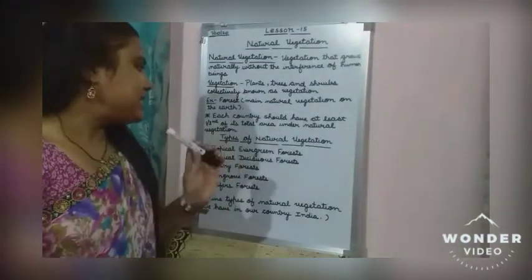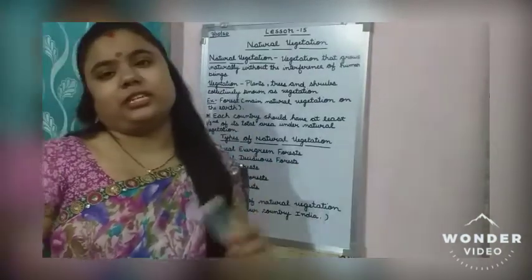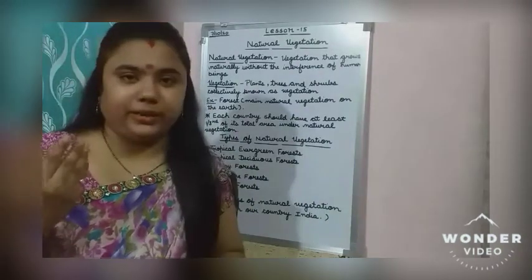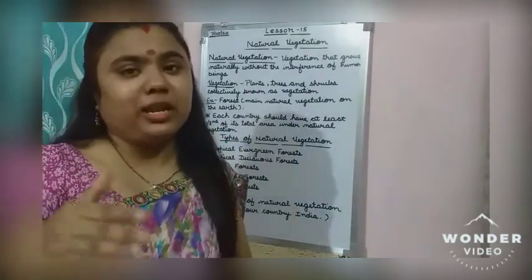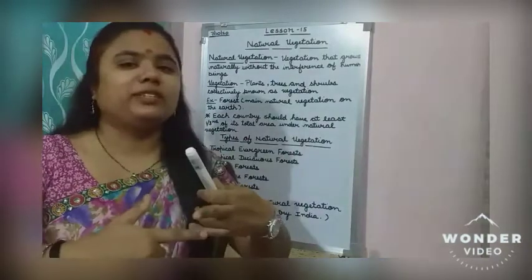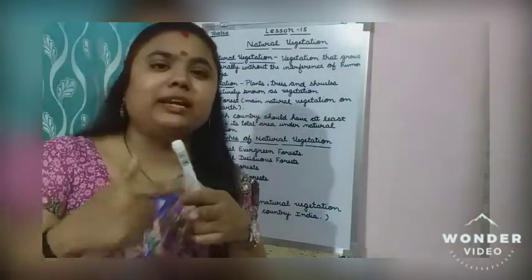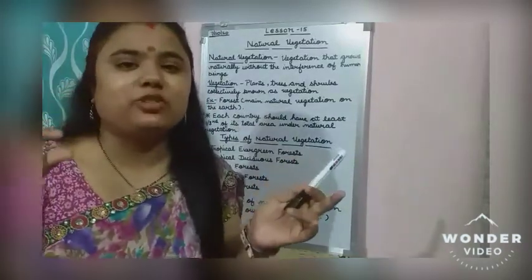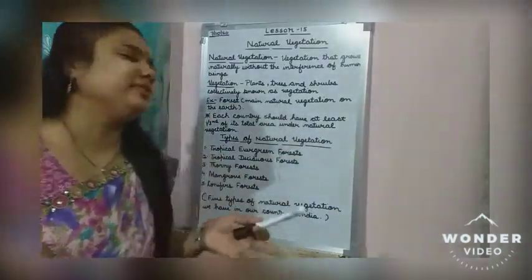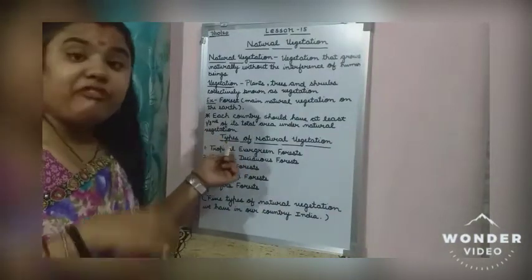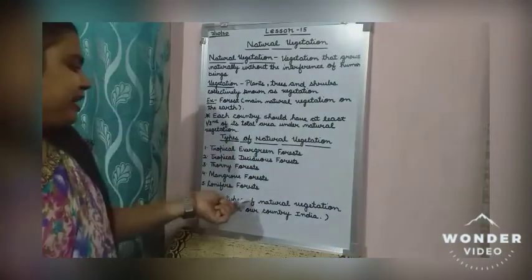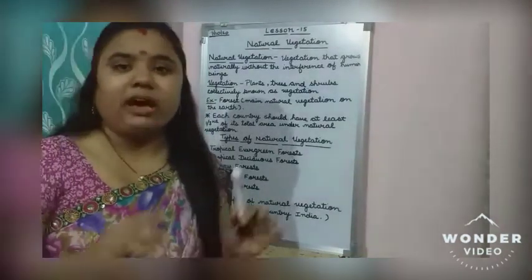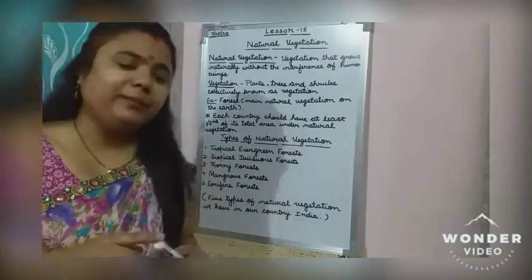Now next is types of natural vegetation, means types of forest. How many types of forest are there in our country India? We are telling it natural vegetation, but in general language we are telling it forest. But here, because the lesson's name is natural vegetation, that is why we are calling it natural vegetation. So there are 5 types of natural vegetation we have in India.